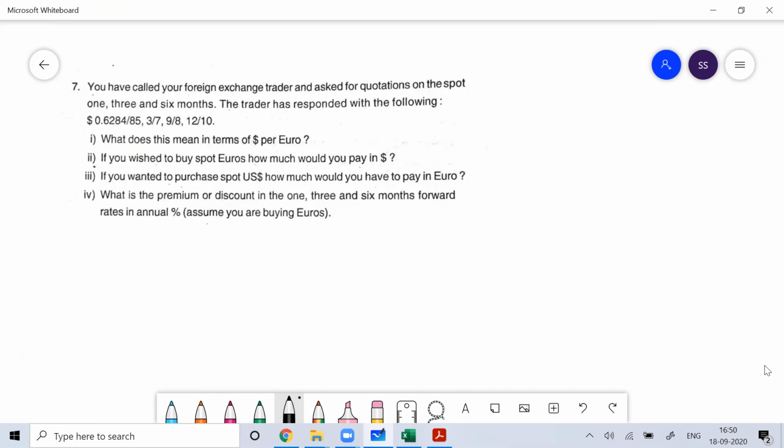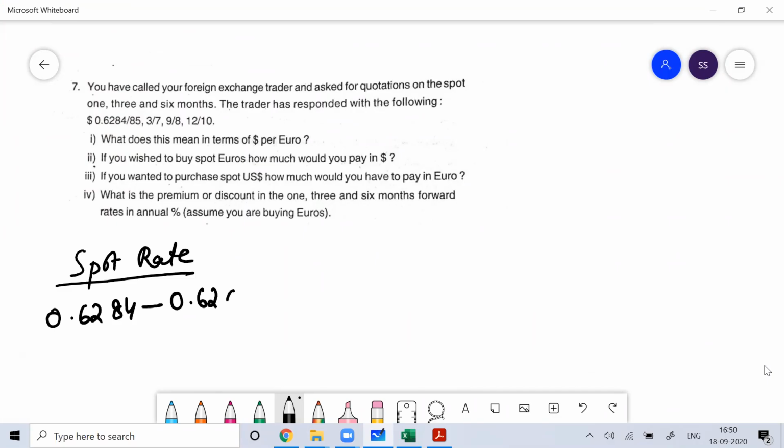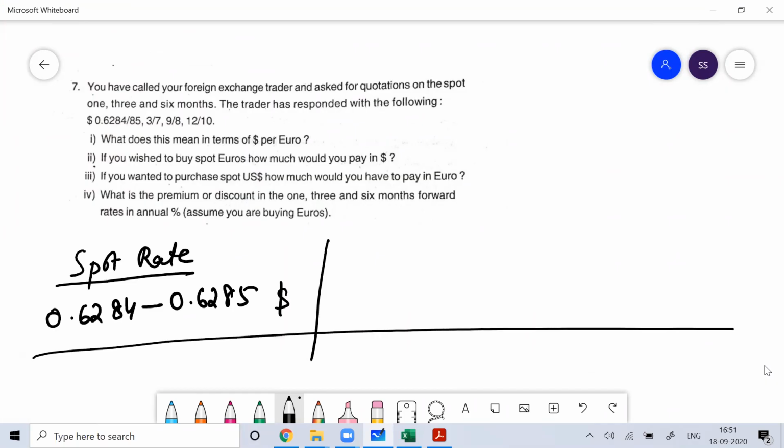So the spot rate is 0.6284 slash 0.6285. This is in dollars, this is your spot rate, dollar per euro.